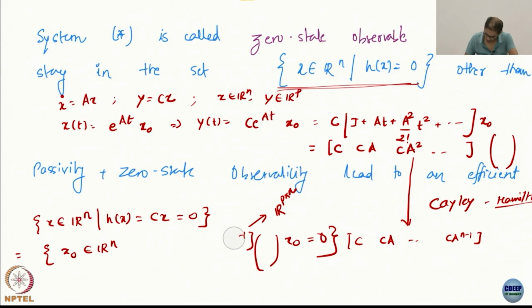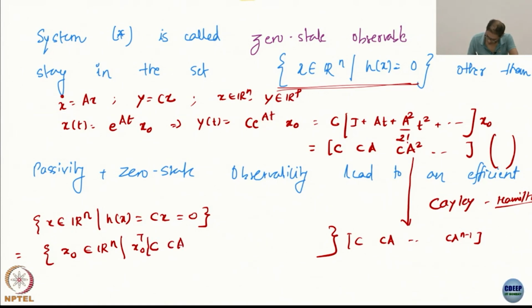I am going to erase this for those who copied already. This is just vector math. I am not doing anything magical. This is x0 transpose times C, CA, up to CA^{n-1} transpose, times this vector, equal to 0. You will get something like this.